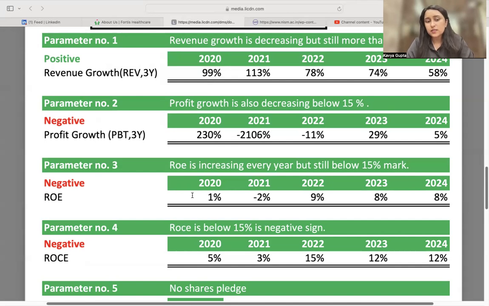Why? Because if we see, the returns to the equity shareholders have consistently remained at 8 to 9%, which is lower than the 15% benchmark which we set for ROE. Generally, we also compare this with the cost of debt. The ROE should always be more than the cost of debt, which is the expense on the debentures or the expense on the long-term borrowings for a company.